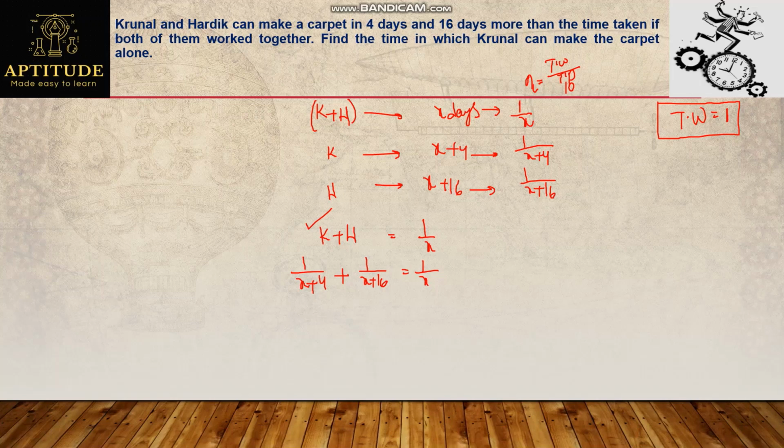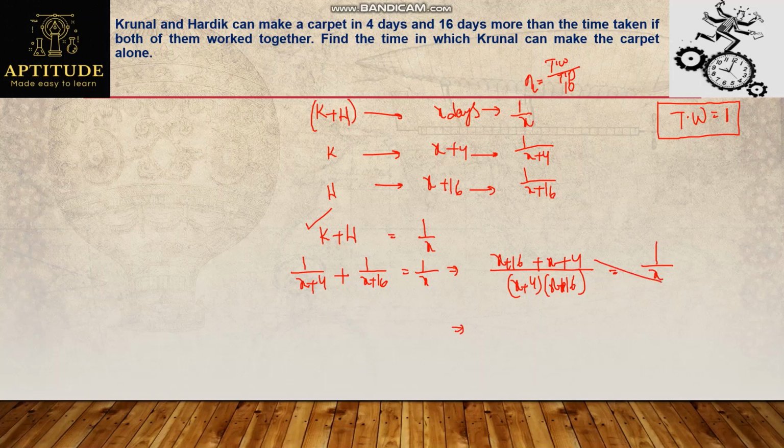Solve this one. LCM will be X plus 4 into X plus 16. In the numerator, I'll get X plus 16 plus X plus 4, equals 1 by X.